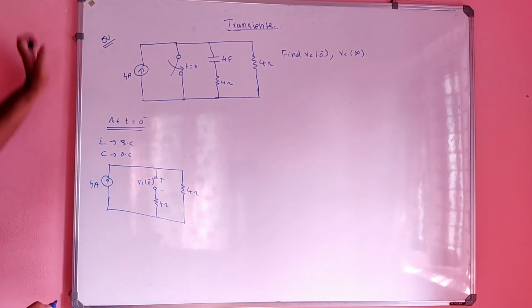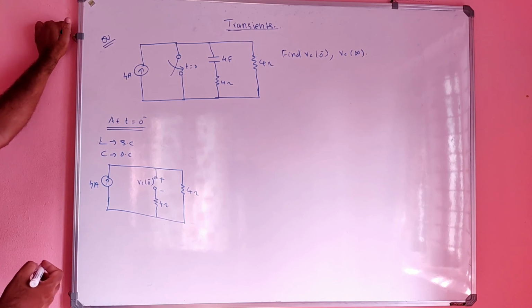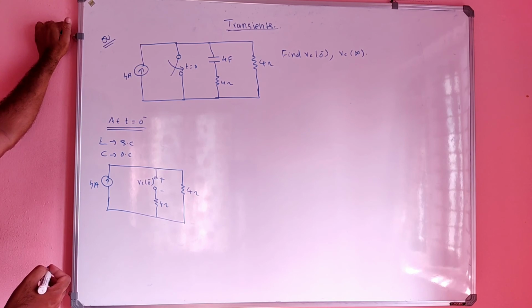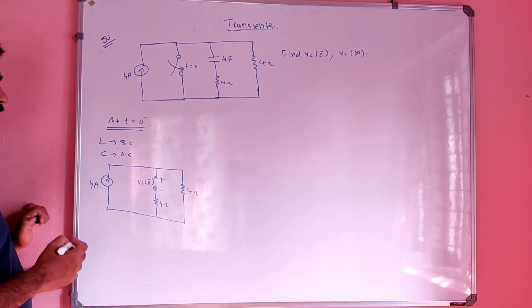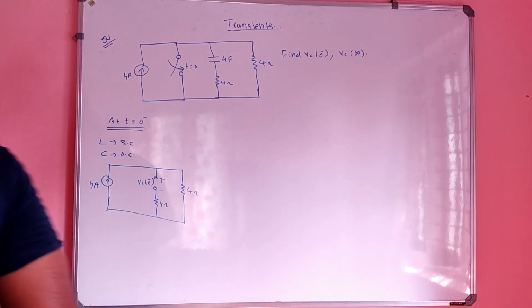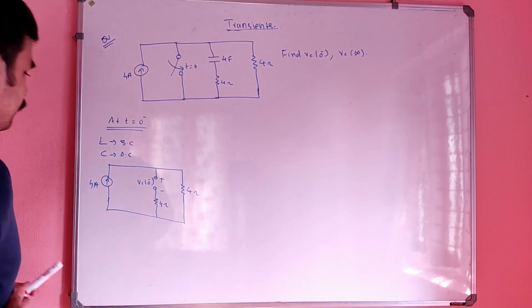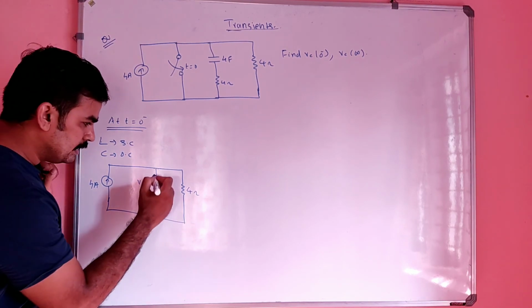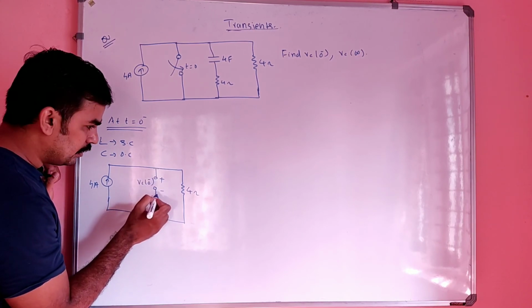So what is the value of VC of 0 minus? The capacitor is open, so that is why I draw VC of 0 minus here.